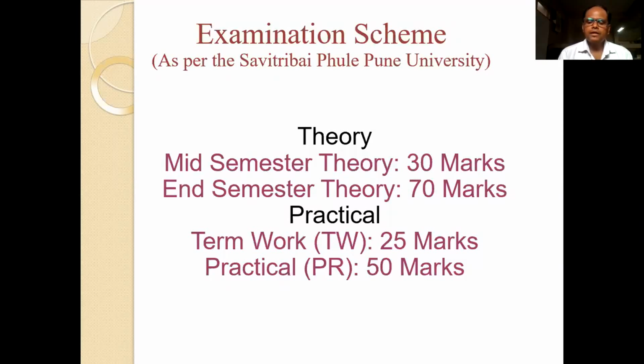Friends, for the end semester theory exam, the minimum passing criterion is 28 marks, so you will have to achieve 28 marks minimum. For practical, the term work will carry 25 marks and practical will carry 50 marks.